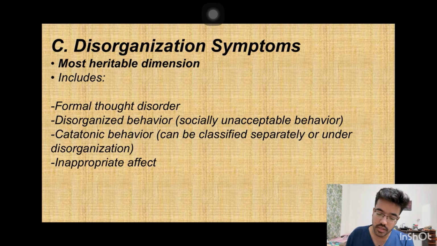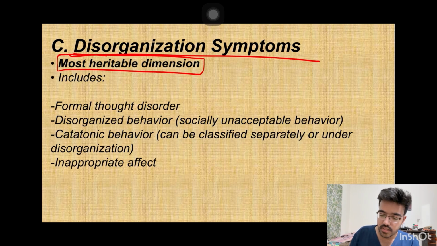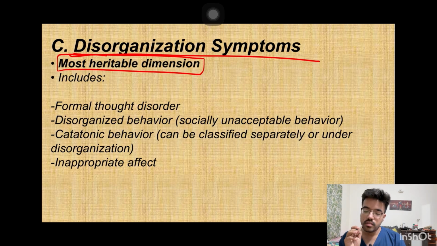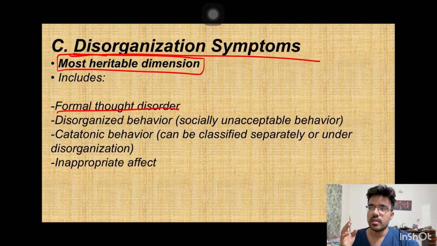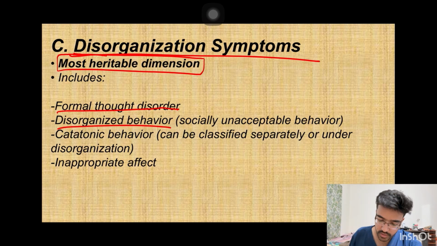Now we will see the disorganization symptoms, and this is the most heritable dimension. It means if the father has schizophrenia and the child also has schizophrenia, the most common symptom they will inherit is disorganization symptom, and it includes formal thought disorder and any disorganized behavior. Disorganized behavior is any socially unacceptable behavior, like the patient will urinate in public, he will start spitting here and there, and catatonic behavior and inappropriate affect.